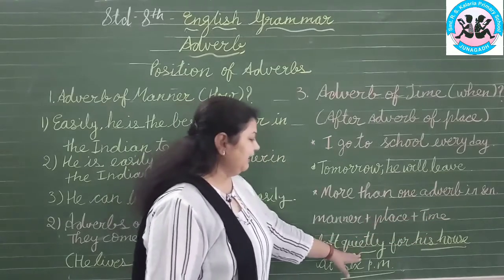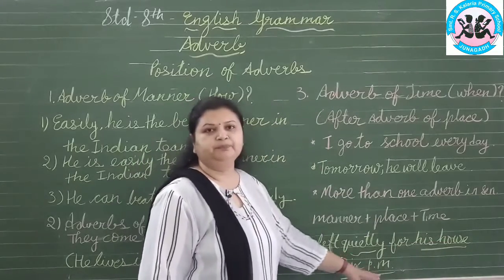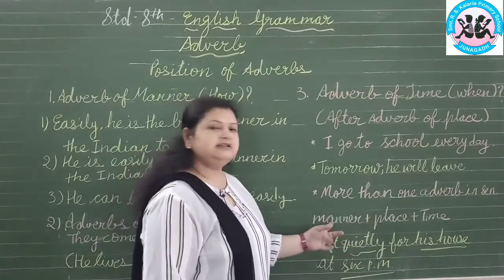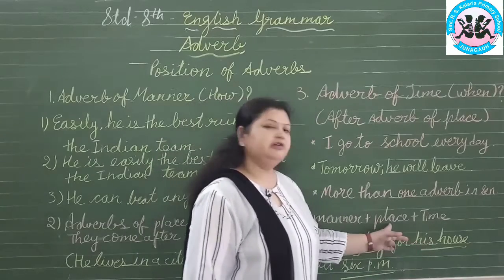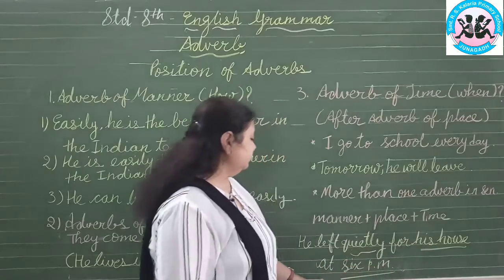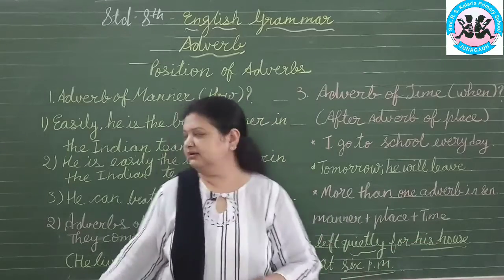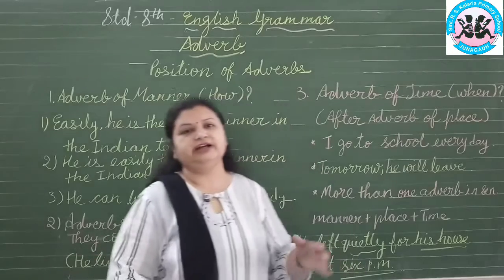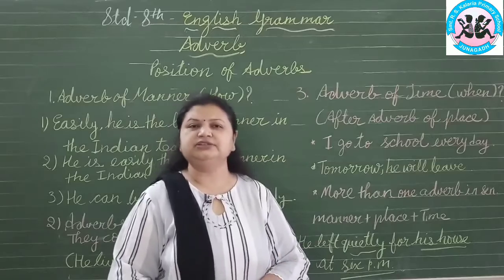He left quietly for his house at 6 p.m. Here quietly is adverb of manner, then his house is adverb of place, and the third one, 6 p.m., is adverb of time. So in this part I explained to you how you can use adverb of manner, place and time in the sentence.